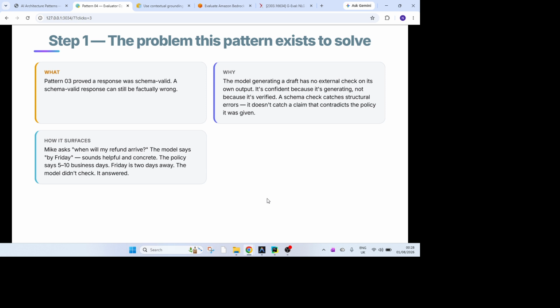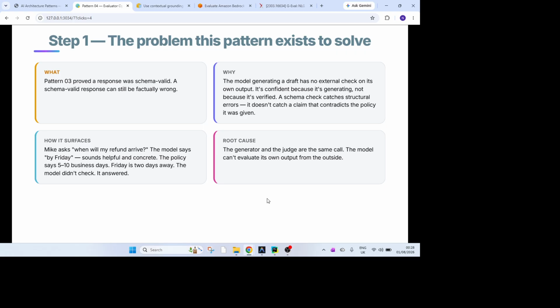As has surfaced, when Mike asks when will my refund arrive, the model says by Friday. Sounds helpful and concrete. The policy says 5 to 10 business days. Friday is 2 days away. The model didn't check it. It just answered. And the root cause in one sentence: the generator and the judge are in the same call. A model cannot evaluate its own output from the outside.